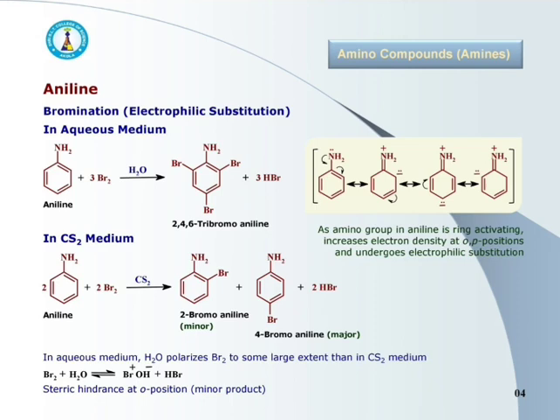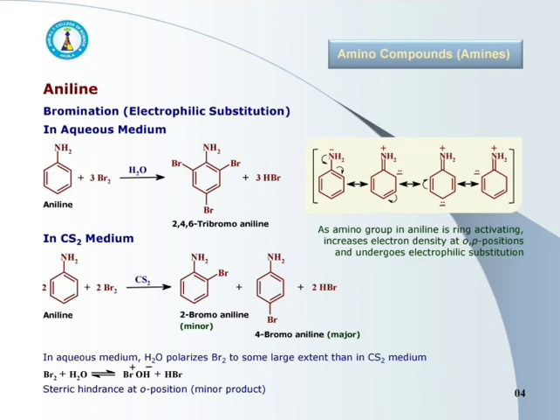In aqueous solution, water molecule polarizes the bromine molecule to some large extent. Hence, reactivity of bromine gets increased. That is, Br positive becomes readily available for electrophilic substitution.